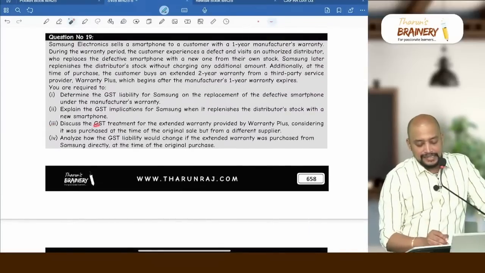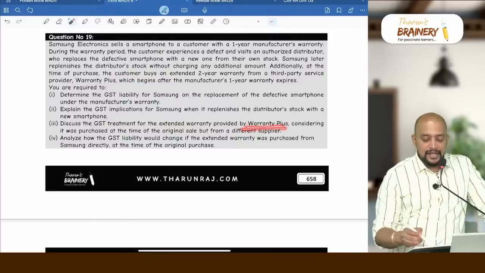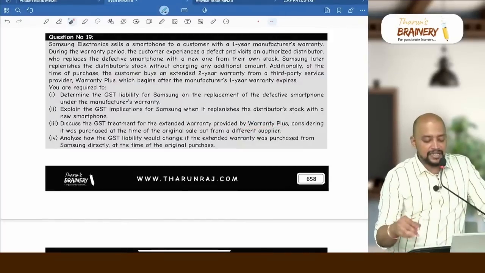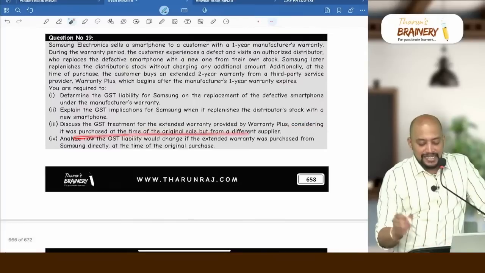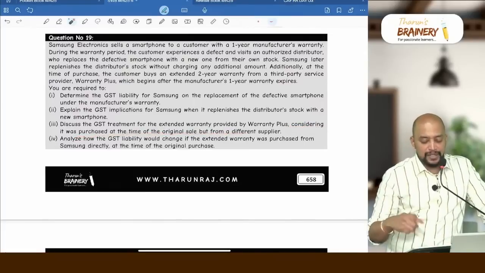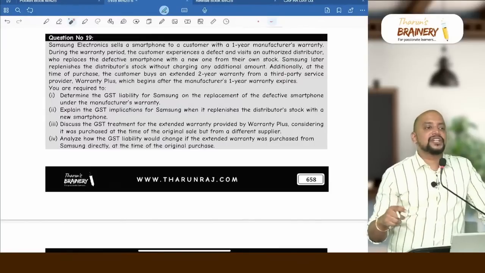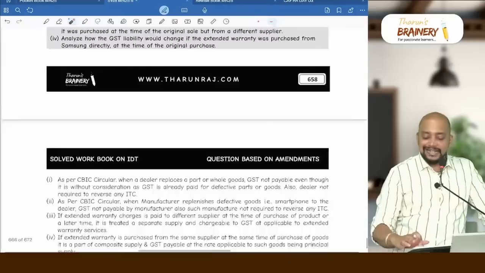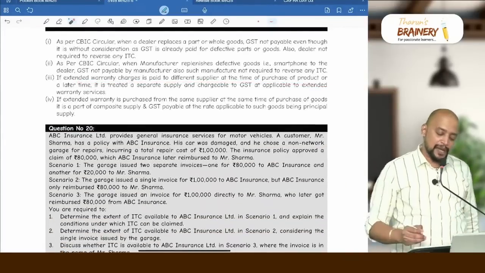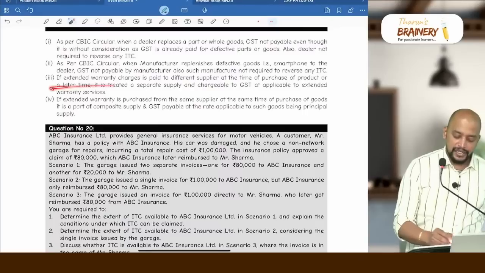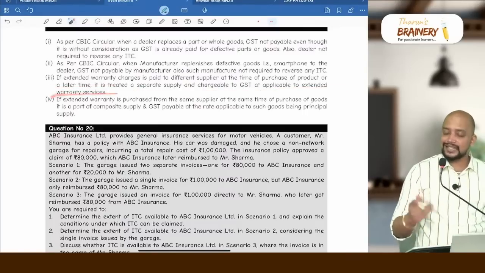Third part: discuss the GST treatment for the extended warranty provided by Warranty Plus. Warranty Plus, same person or different person? Different person. Considering it was purchased at the time of original sale but from a different supplier, it will be treated as an independent supply and GST is payable at the rate applicable to warranty, that will be 18%. If extended warranty charges are paid to a different supplier at the time of purchase of the product or at a later time, it is treated as a separate supply and chargeable to GST at the rate applicable to extended warranty services.